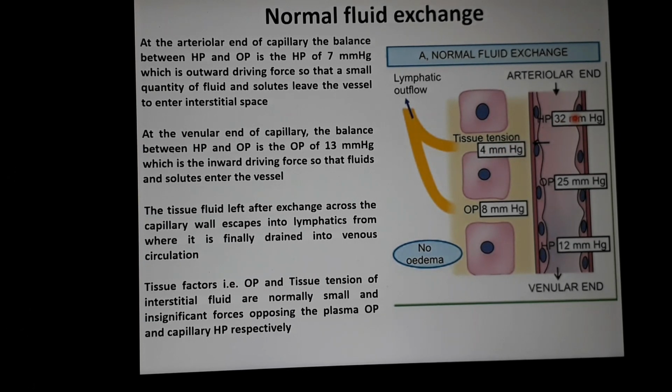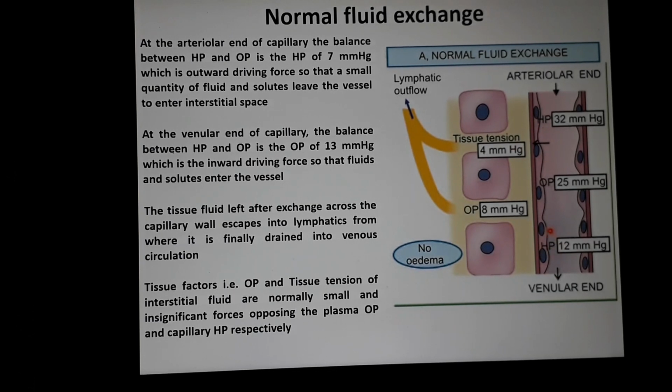So here the hydrostatic pressure is 32 minus 4, the effective HP is 28 mm of Hg. Then what is the effective osmotic pressure? That is 25 mm minus 8 mm Hg, that is 17 mm of Hg. So effective osmotic pressure is 17, effective hydrostatic pressure is 28 mm of mercury. So the final effective pressure is the hydrostatic pressure 28 minus 17. So the effective hydrostatic pressure is 11 millimeter of mercury. So at 11 millimeter of mercury, the fluid comes out of the vessel.